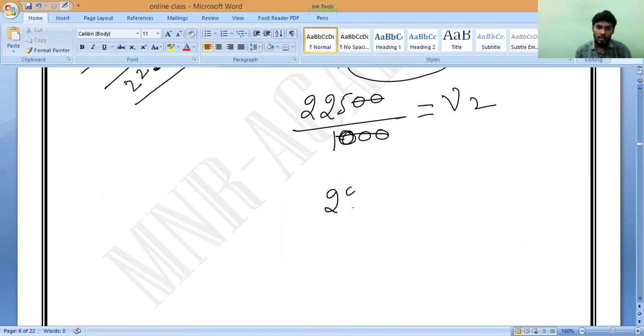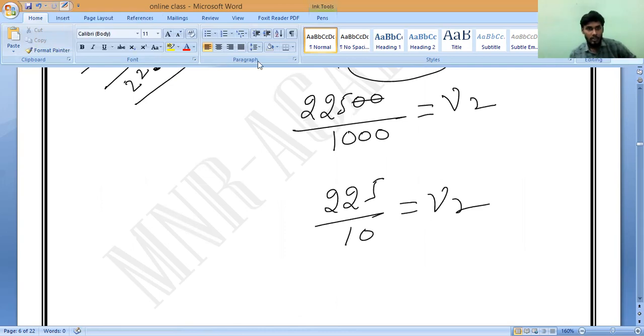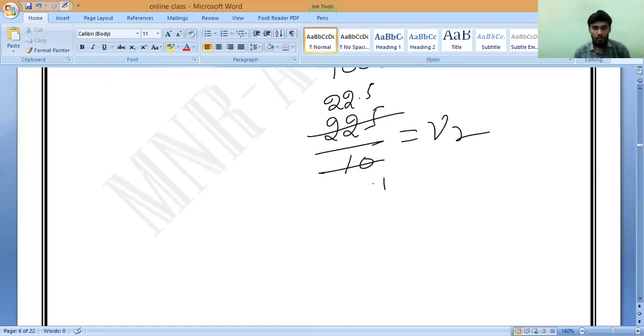So 225 divided by 10 equals V2, which is 22.5. Any doubt in that? Down there, three zeros are there, so three digits before I can keep the point. So V2 is 22.5. So what is the recoil velocity? V2 is equal to how much?